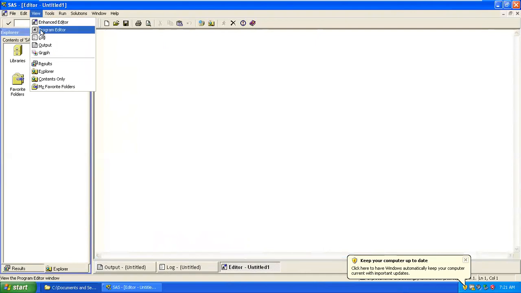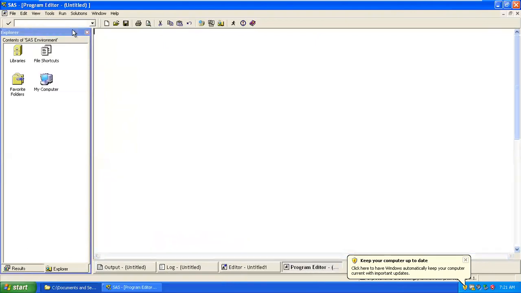Basically, we don't use this editor called the program editor. It is generally used by data scientists, because when you go to this editor, it is not a structured way of writing a program. You can write it anywhere, and you're not able to understand what you're writing.